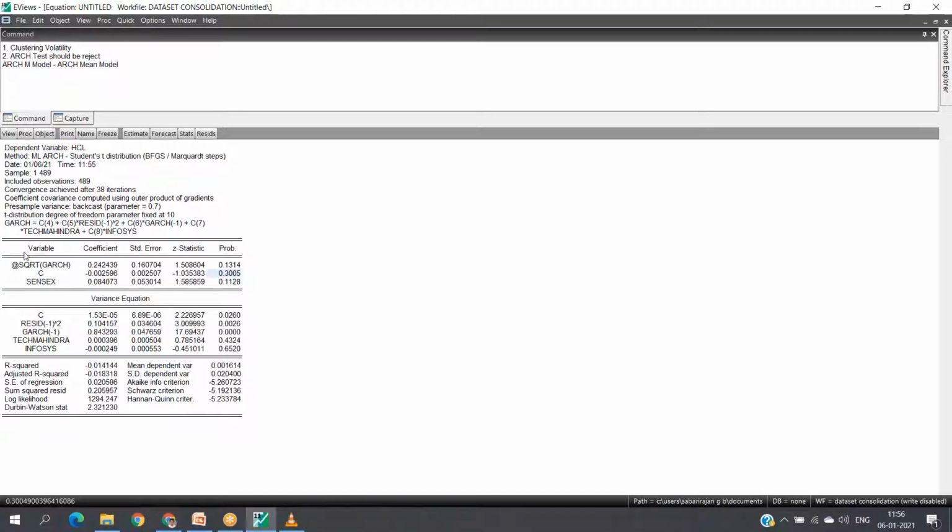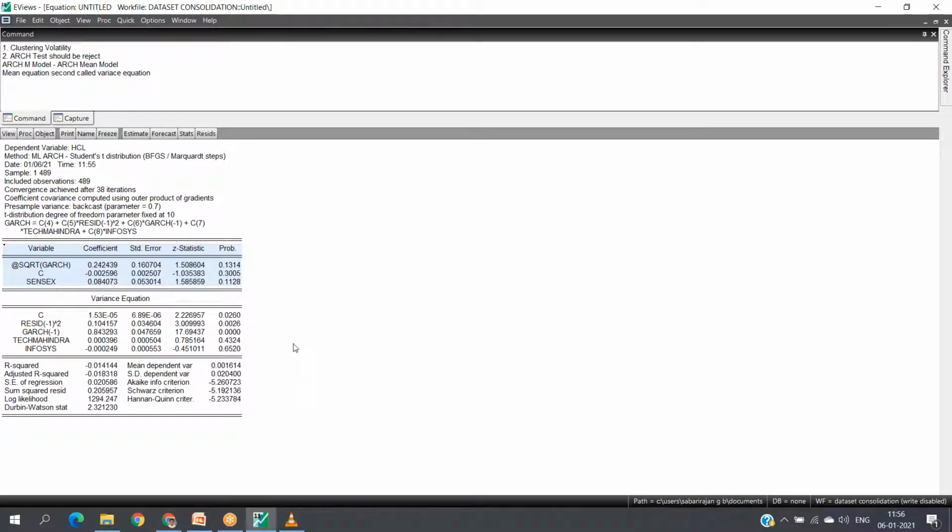See, the output has two parts. One is this, and the second part is this. This portion we call the mean equation, and the second part is called the variance equation.